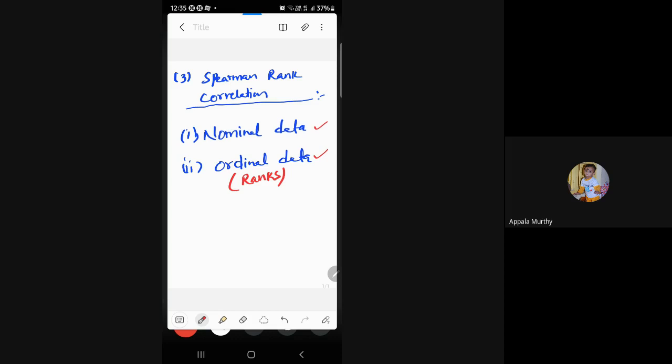Other than ranks, any data in the form of normal numericals, alphabets or alphanumerics is said to be nominal data. I repeat, if the data is in the form of ranks, it is ordinal data; other than ranks, it is nominal data.